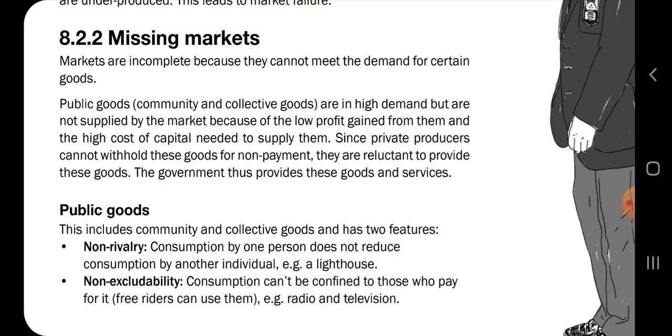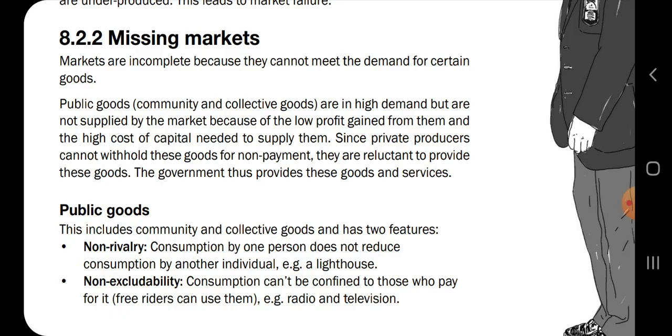Everything that the government has to do that the private sector cannot do, because they will not be able to make a profit. So public goods are in high demand but are not supplied by the market because of the low profit gain from them and the high cost of capital needed to supply them. So that is why missing markets exist: businesses cannot deliver other forms of services because they are very expensive to deliver and there is no profit. Businesses are there to make a profit.